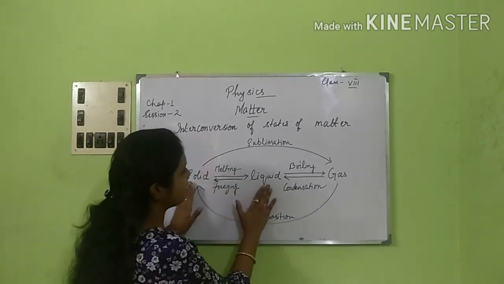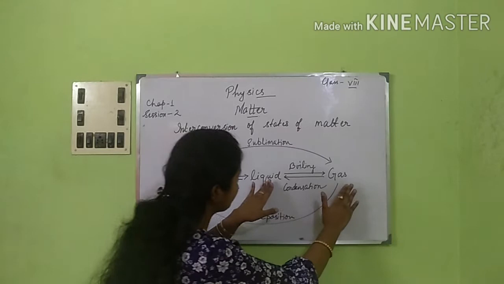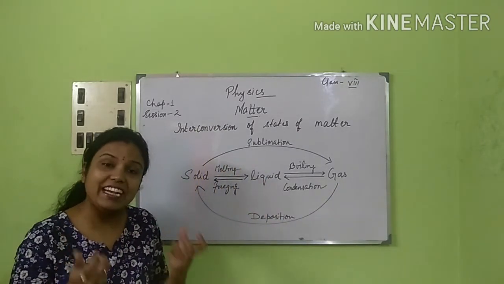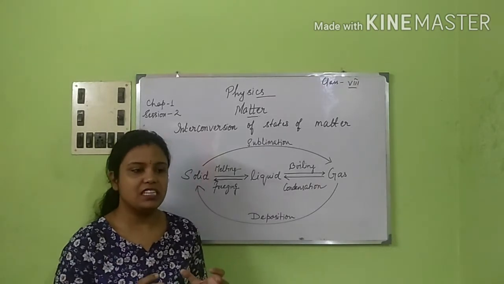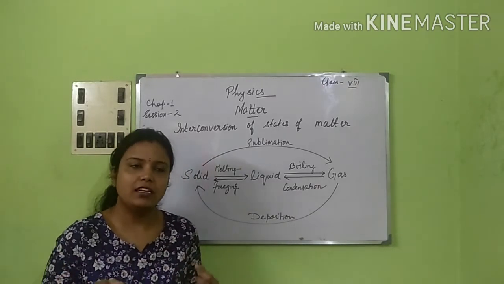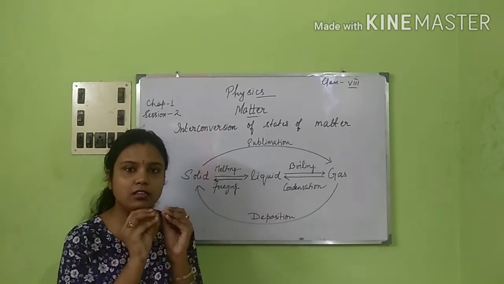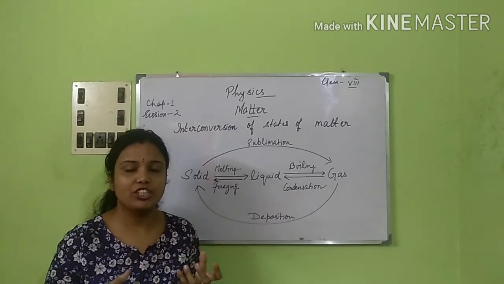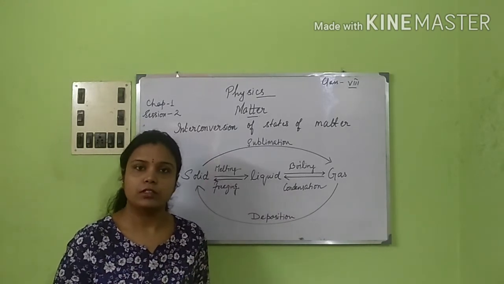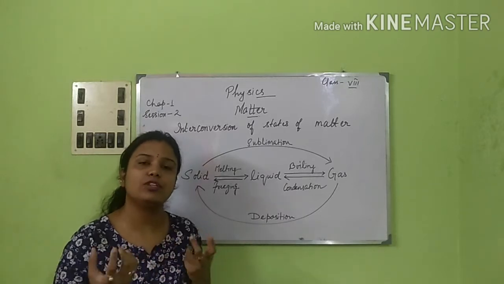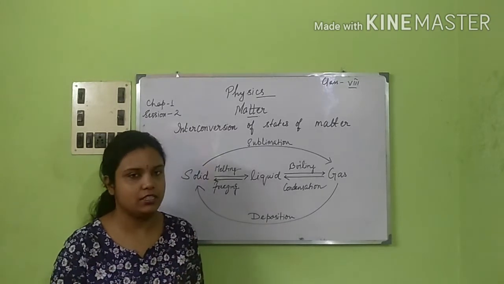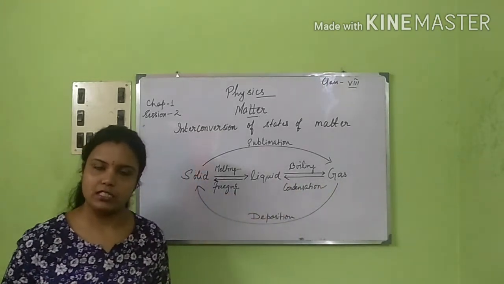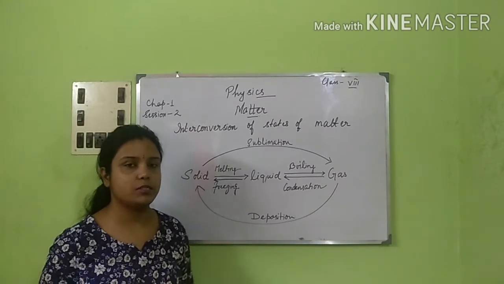So between solid and liquid, it is latent heat of fusion. Between liquid and gas, it is latent heat of vaporization. It is called latent heat, the hidden heat, because this heat is not changing the temperature. It is only changing the movement and the energy of the molecules. So it is hidden heat, which cannot be understood in the form of temperature. Between solid and liquid, it is fusion. Between liquid and gas, it is vaporization. I hope I'm very clear with this part now.